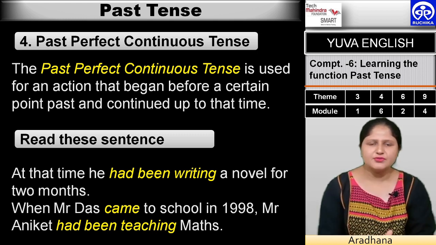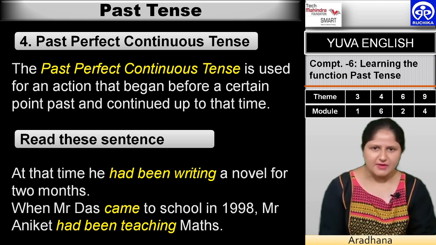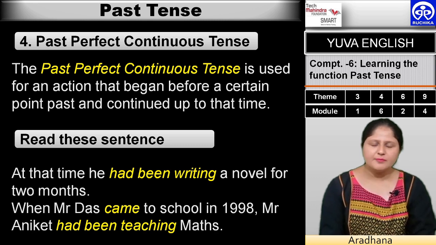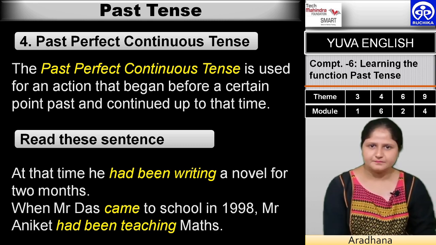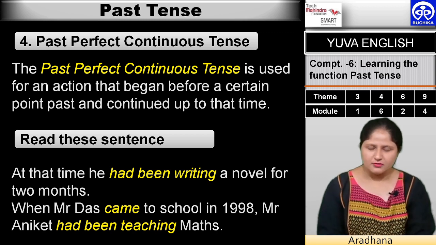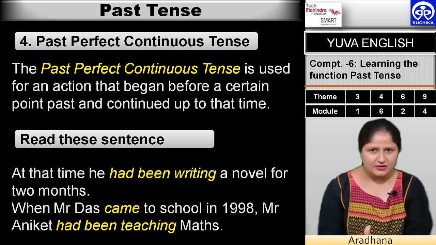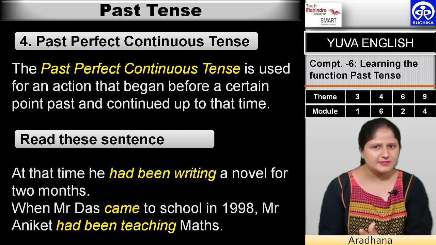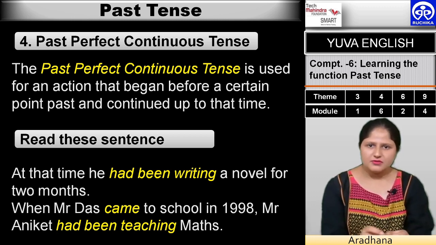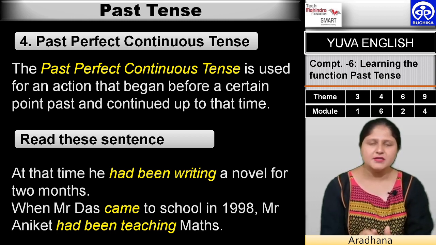Mr. Das came to school in 1998. Mr. Aniket had been teaching maths. When Mr. Das came to school in 1998, Mr. Aniket had been teaching maths. So, came is the word, come, came is in the past form. Okay? So, this is simple past, right? Now, the second part of the sentence says that Mr. Aniket had been teaching maths.